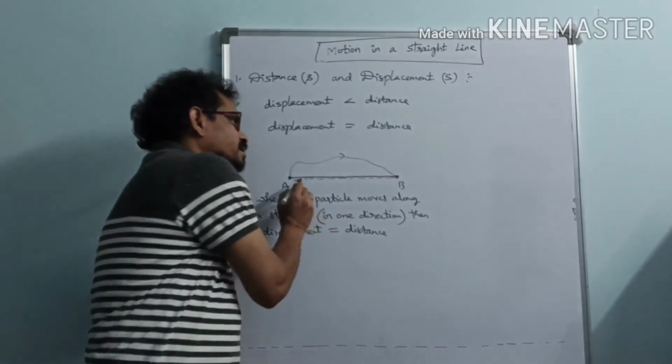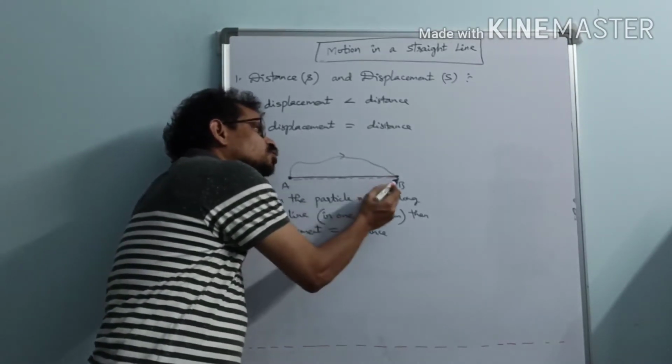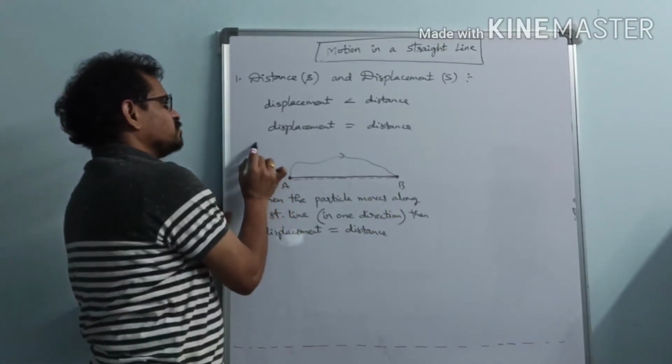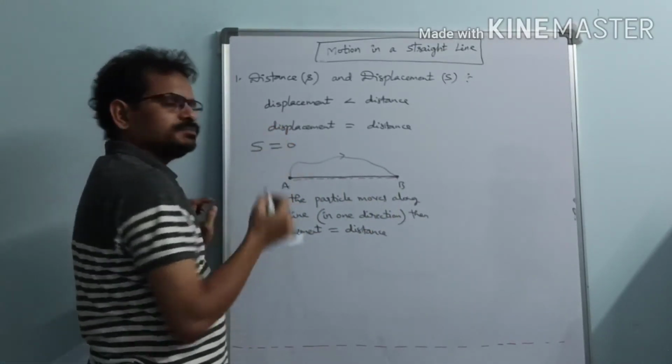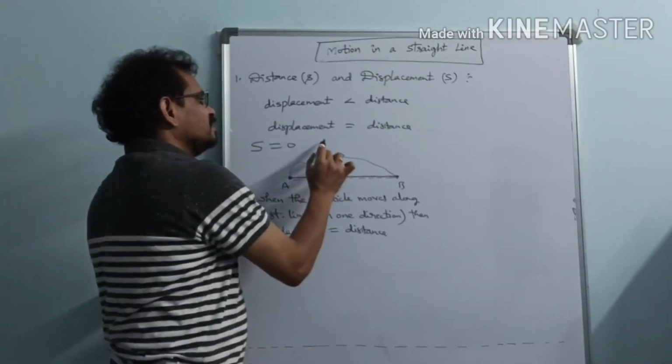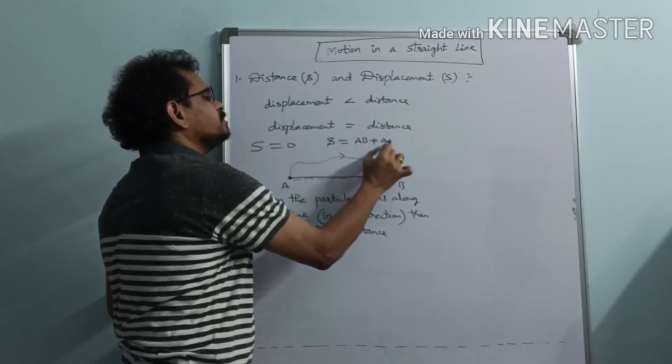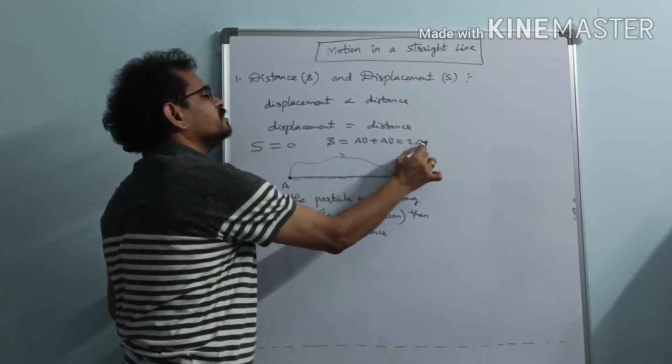Here, if the particle starts from A, goes to B, comes back to A, suppose, in this case, what is displacement? Displacement capital S equal to 0. Then what is the distance? Distance S equal to AB plus AB, that equal to 2AB.